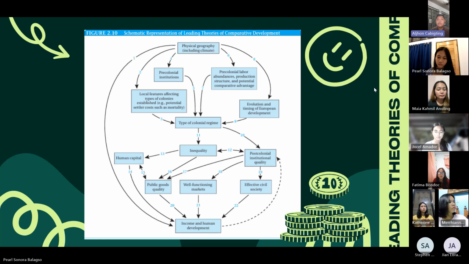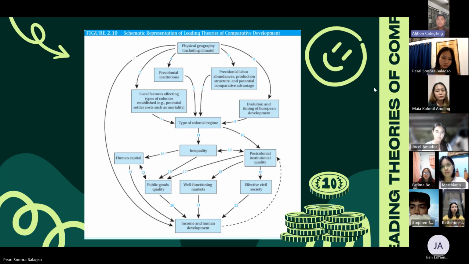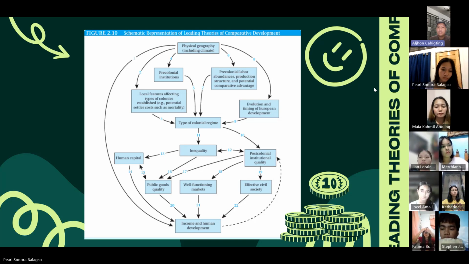Besides creating specific institutions, European colonization created or reinforced different degrees of inequality, often correlated with ethnicity. This history had long-term consequences, particularly in Latin America, in the direction from inequality to post-colonial institutional quality. Arrow 12 reflects what has been termed the social conflict theory of institutions.